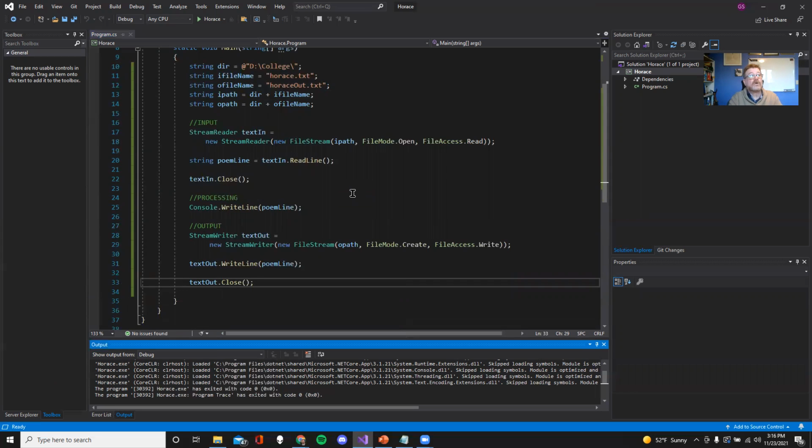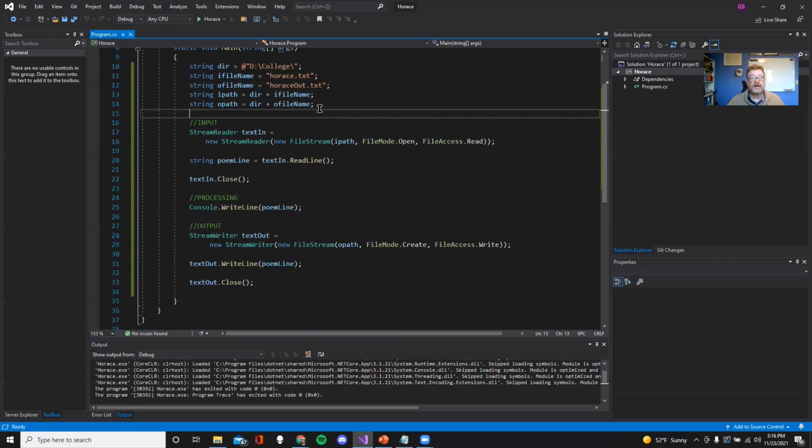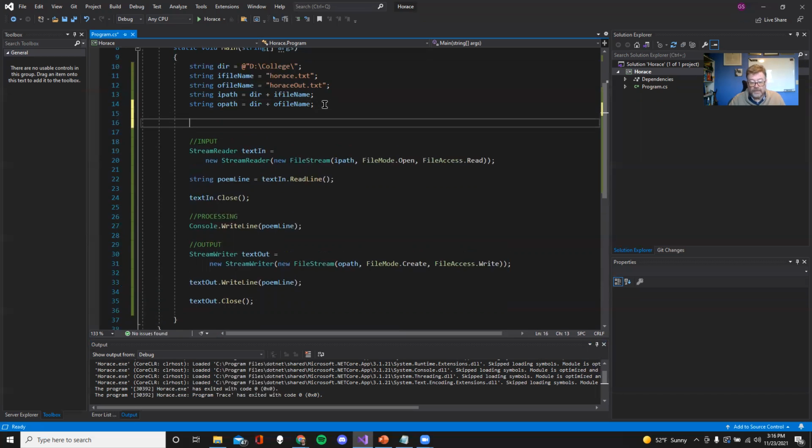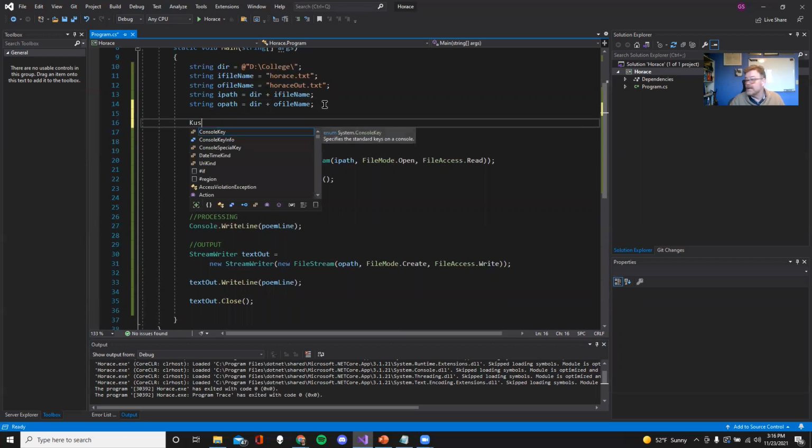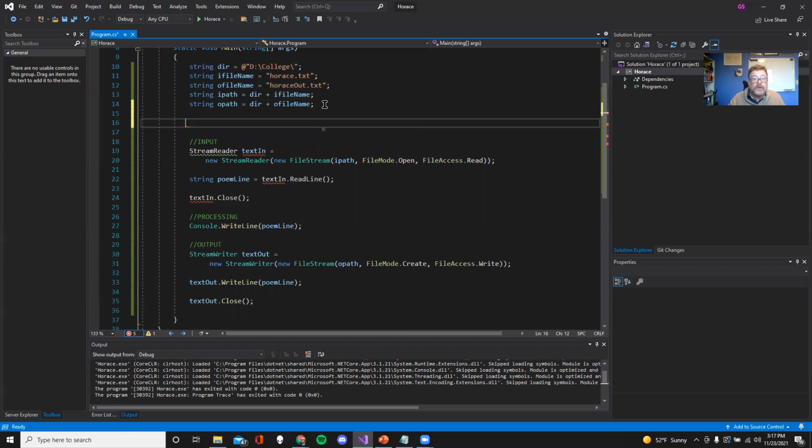Now what we got to do is start looping through this to pull it all in, and then looping to pour it all out. So we need to have a list. And so what I'm going to do is create a list. I can't remember the chapter for this, probably chapter 8. The syntax for list is basically, I would like to have a list of a particular object. In this case, a list of strings.